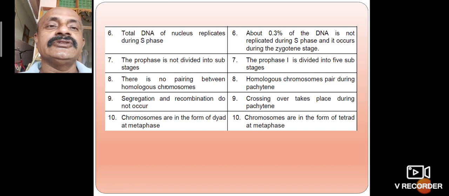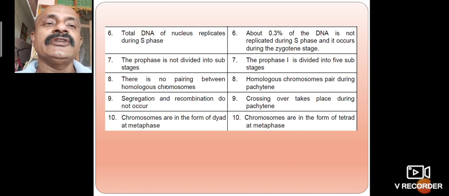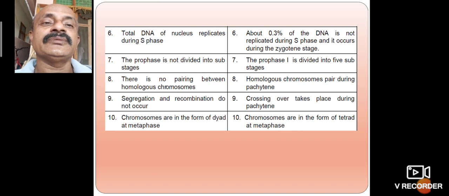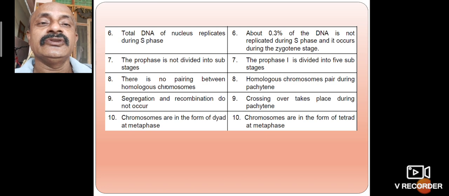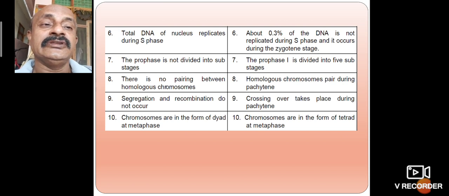In mitosis, the prophase is not divided into substages, but in meiosis the prophase divides into five substages. In mitosis there is no pairing between homologous chromosomes, but in meiosis homologous chromosomes pair up. Segregation and recombination do not occur in mitosis, but in meiosis crossing over takes place during the pairing stages.